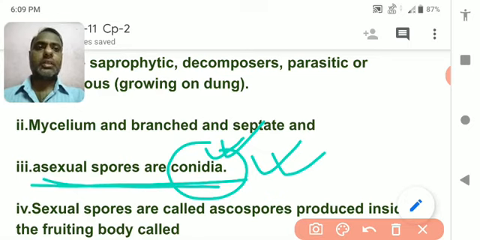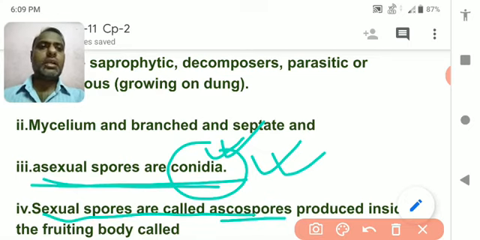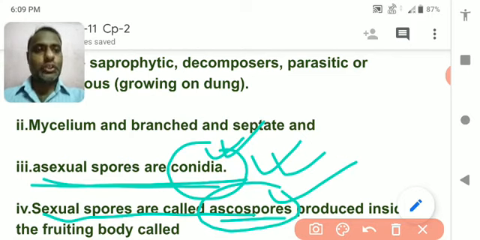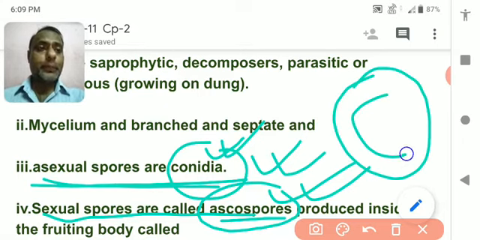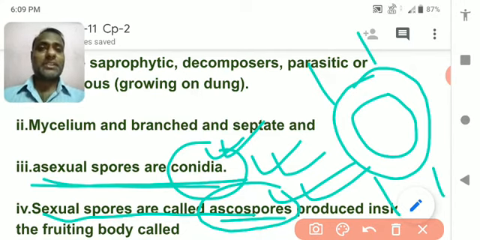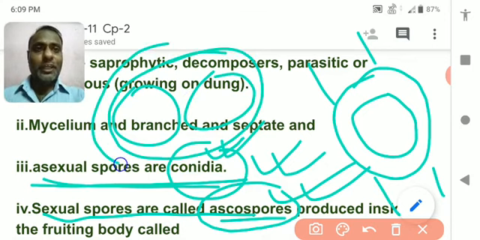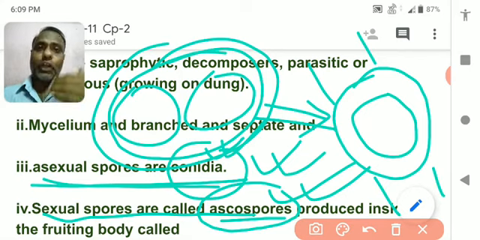Sexual spores are called ascospores. I already told you, ascospores are the fruiting body, and they are produced during sexual reproduction. When two gametes fuse together, a fruiting body forms, and in each subkingdom it is named according to that subkingdom because it has different features.